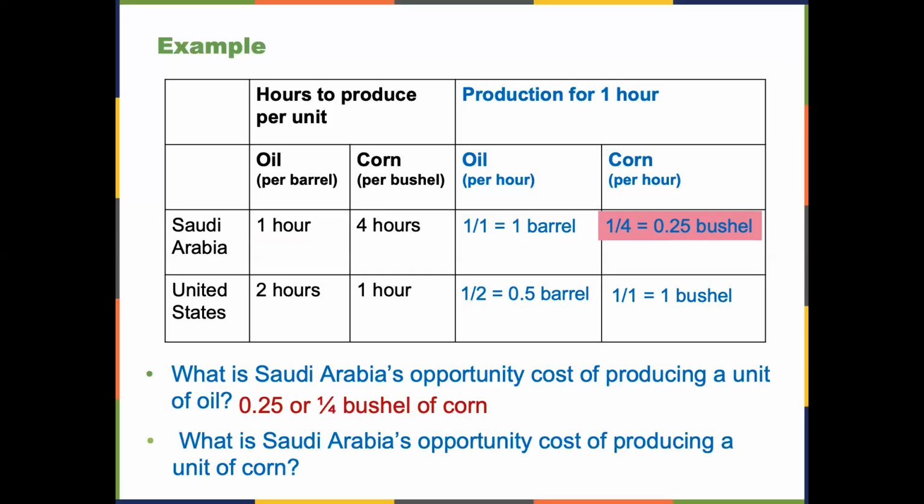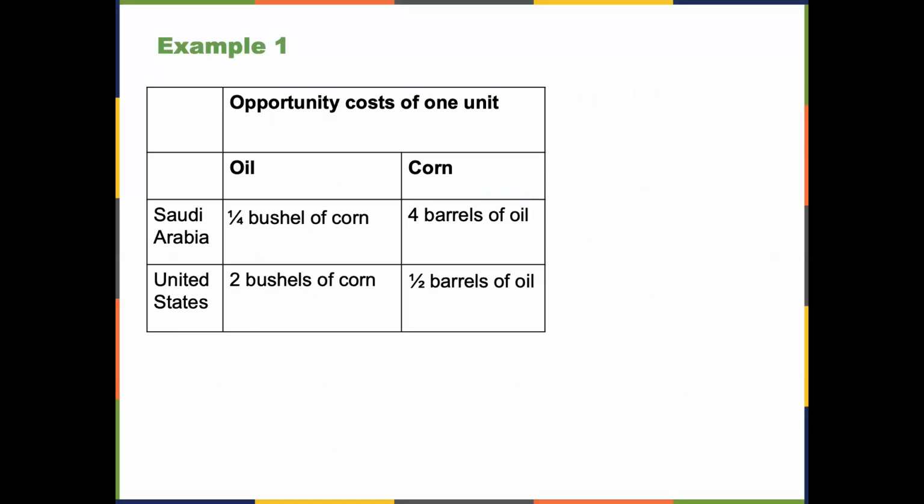What is Saudi Arabia's opportunity cost of producing a unit of corn? Because it takes Saudi Arabia 4 times as long to produce corn compared to oil, producing 1 unit of corn would mean giving up 4 barrels of oil. So the answer is 4 barrels of oil. Here is a table that summarizes the opportunity costs of producing each unit of good. Notice that the opportunity cost of corn is the inverse of oil. Once you know the opportunity cost of oil in terms of corn, you can easily determine the opportunity cost of corn by finding the inverse.